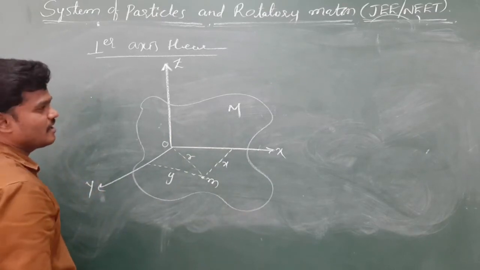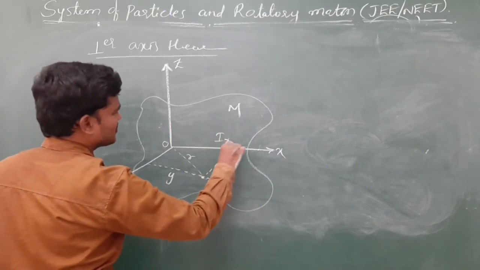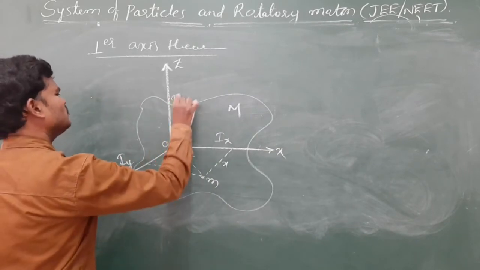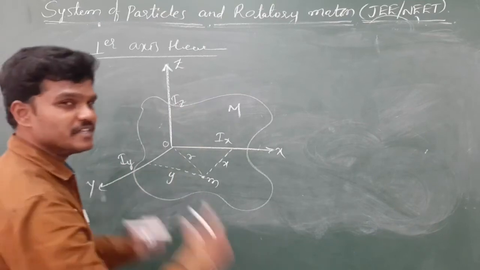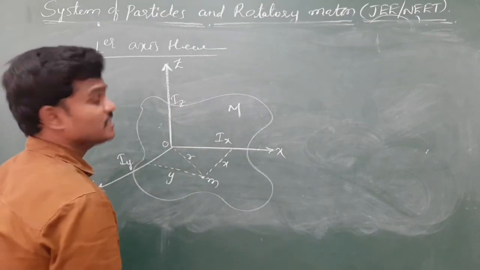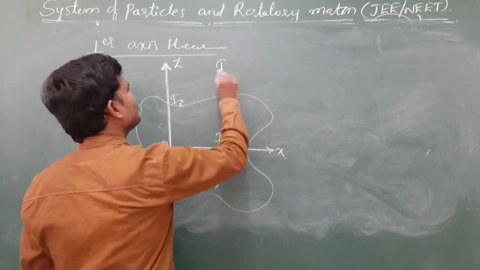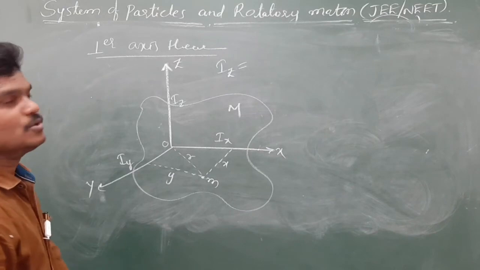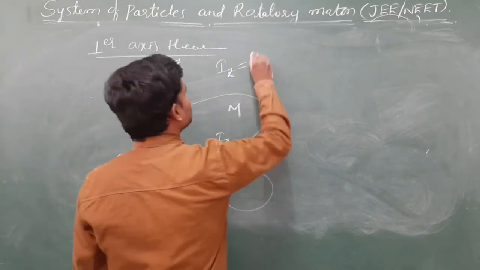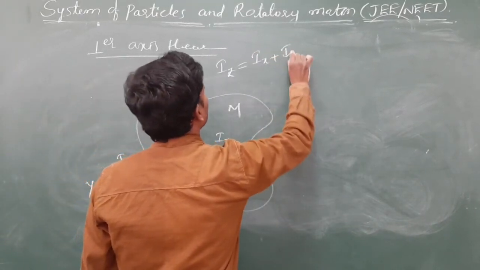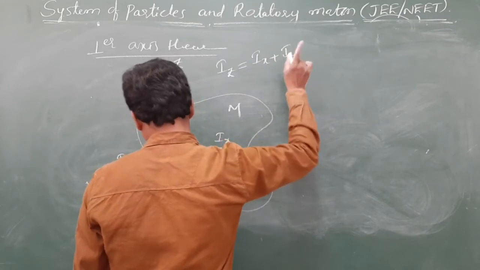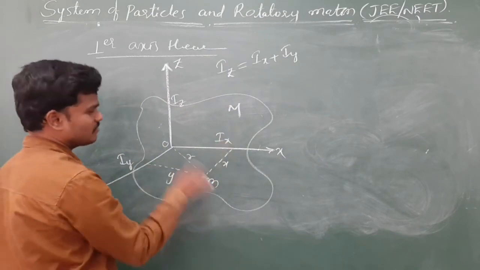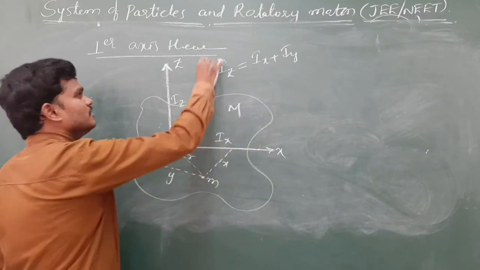this particle also rotates, having some coordinates x and y. Let us consider Ix is the moment of inertia about the x axis, this is about y, this is about z. Now keep the statement in mind. According to the perpendicular axis theorem, the moment of inertia of a plane lamina about any axis is equal to the sum of the moments of inertia of the same plane lamina passing through the same point which are perpendicular to each other. Take mx square, my square, r square, you will get it. So this is the formula.